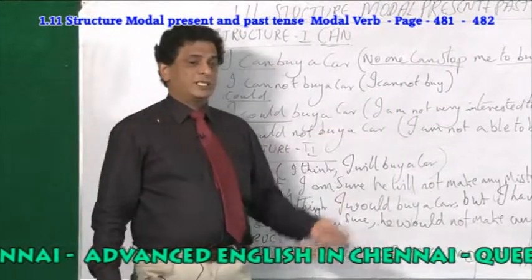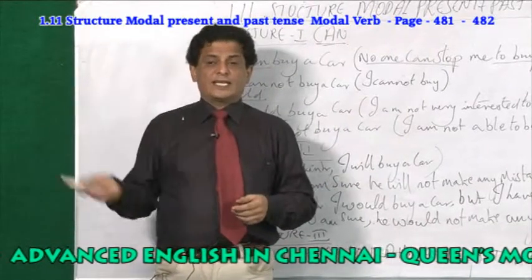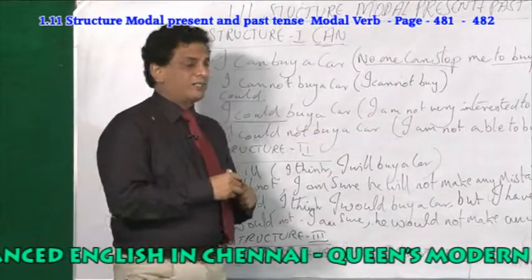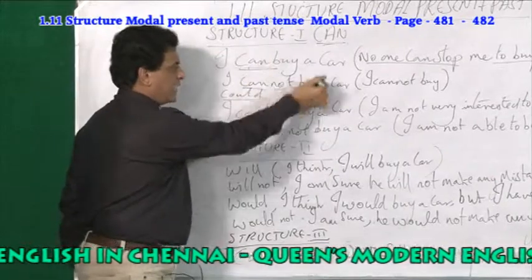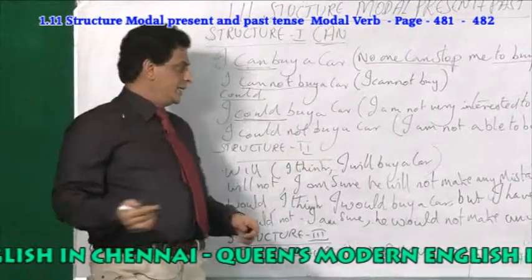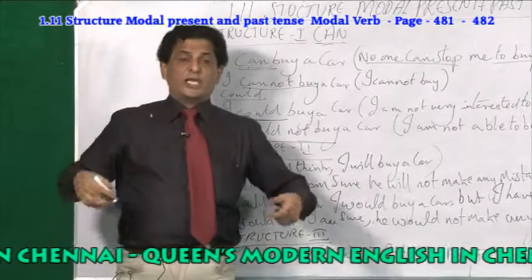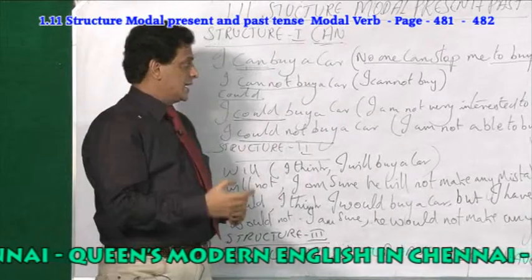I could buy a car means I am not at all interested to buy the car. I have enough money. Nearly 50 lakhs are there in the bank. I can take the money and buy a car, but I am not interested. That is the difference between can and could. I cannot buy a car means I cannot buy. I don't have money. I could not buy a car means I am not able to buy a car. Not able to buy a car means it is not possible for me to afford to buy a car.